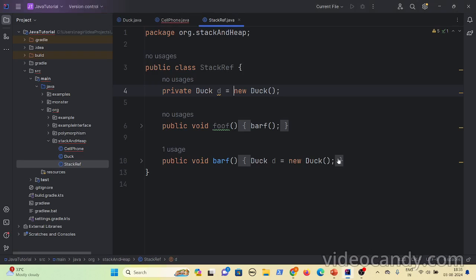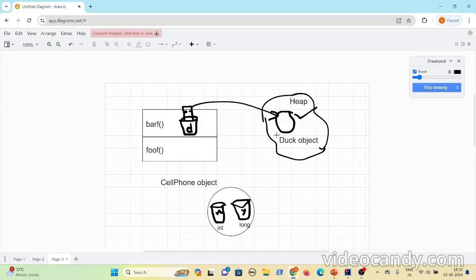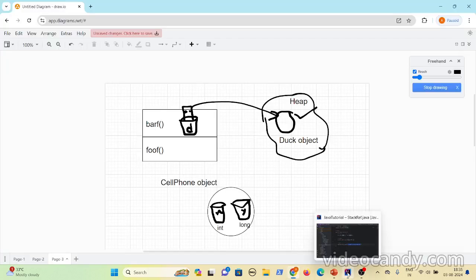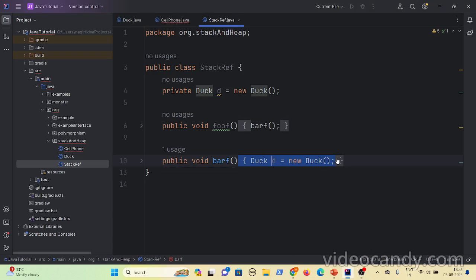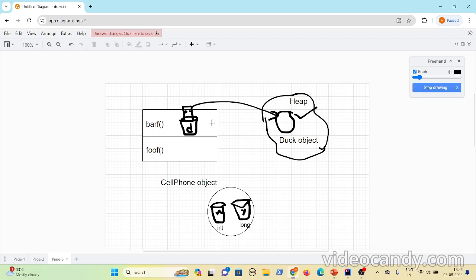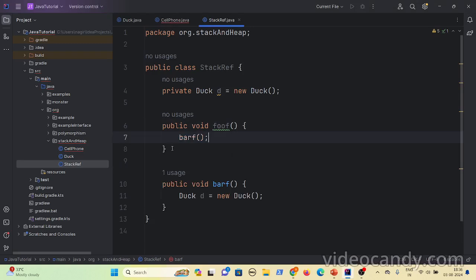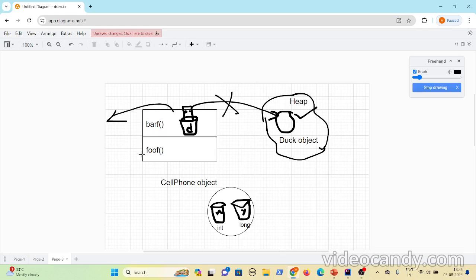Now when this statement gets executed, the new duck gets created on the heap, and the duck d reference variable is present in the stack frame. Once this execution is completed, this stack frame gets popped out. When it gets popped out, this link is removed. Then foof encounters a closing brace, and even that gets popped out.